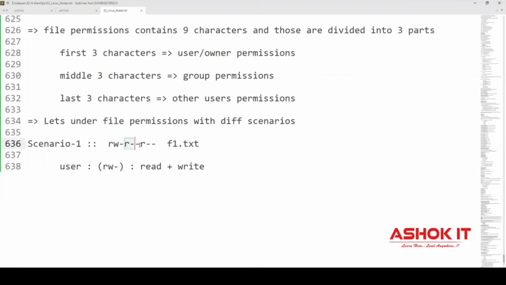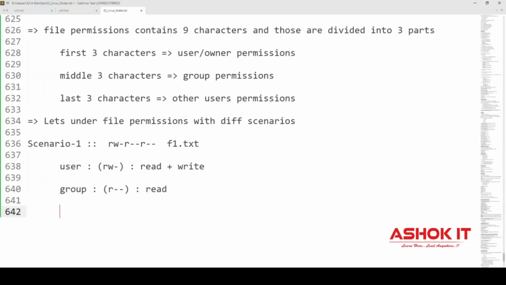And if you see the middle 3 characters, the owner group, that group has r--. So r-- means only read permission is available, write permission and execute permission are missing for the group. And the next r-- is available. R-- in the last 3 characters, other users, others' permissions.